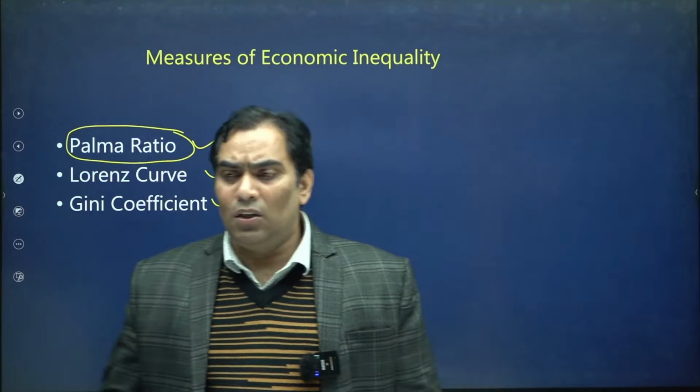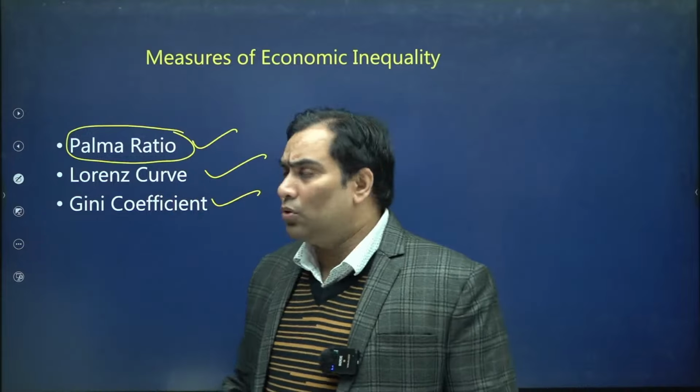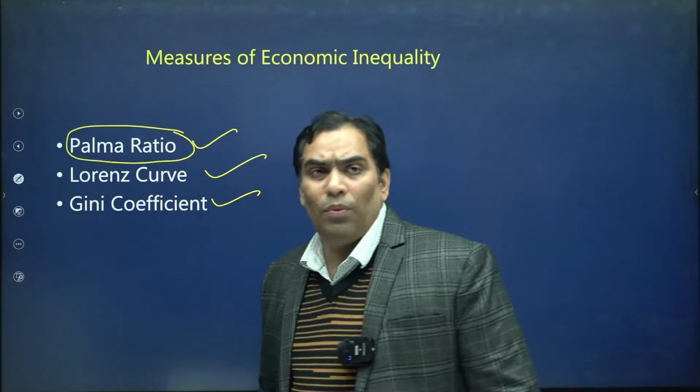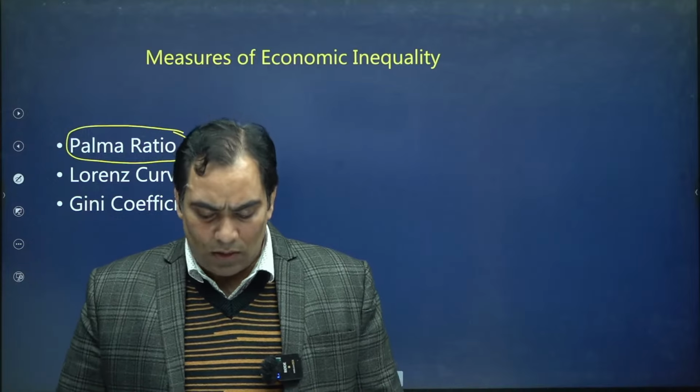There is quintile ratio as well, and there can be decile ratio as well, but majorly when we talk about measurement, most of the time economic inequality is measured in the form of Palmer ratio, Lorenz curve and Gini coefficient. We are going to discuss these in detail.